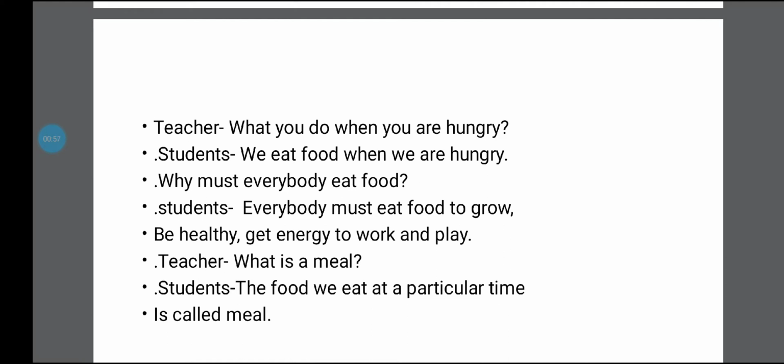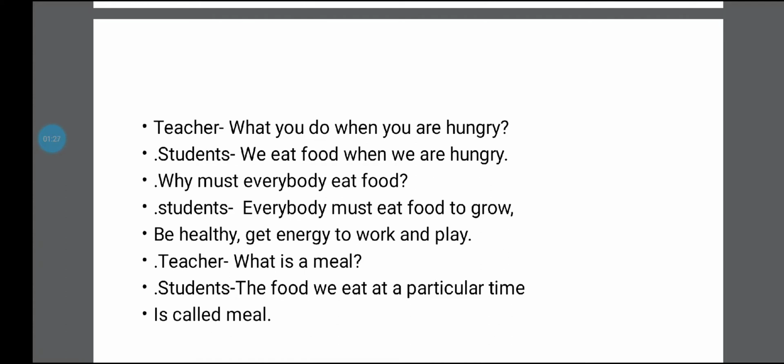See, when you are a small baby, you eat milk, then vegetables, then slowly you grow big and you are healthy. You have energy to work and play. You have to eat well so that you can be healthy, study properly, and work nicely.